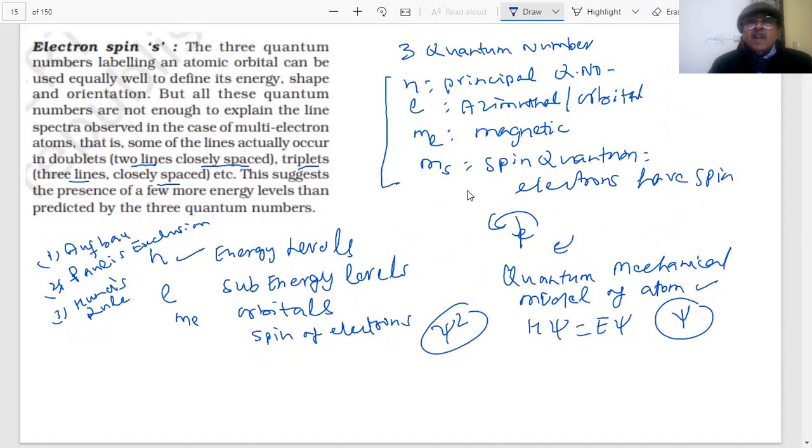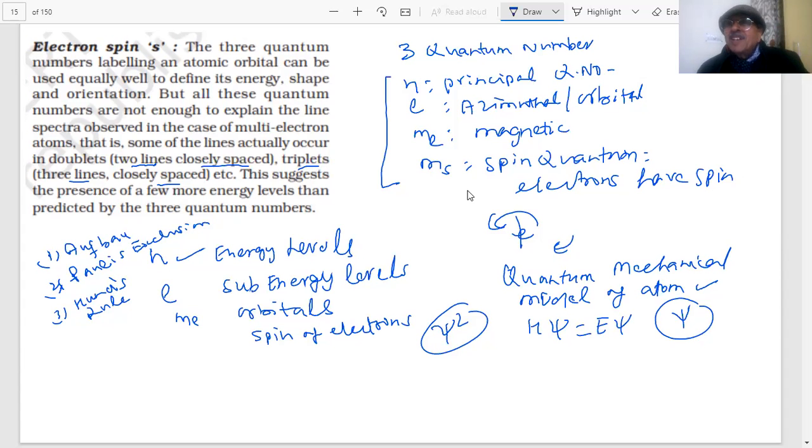So students, we are stopping our lecture at this. In the next lecture, I will explain to you these rules which are used in writing the electronic configuration, and we will write the electronic configuration of different elements, and on that basis chemistry will become very easy, and we will be able to explain chemical reactions by the electron distribution in atoms of different elements. That's why we are doing all this.